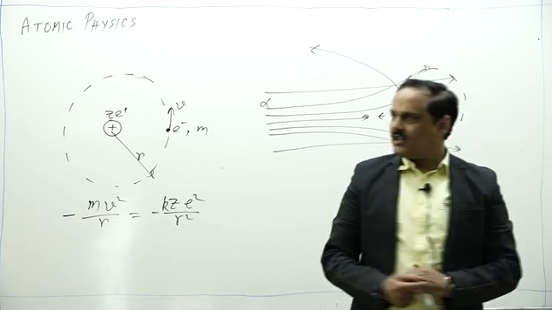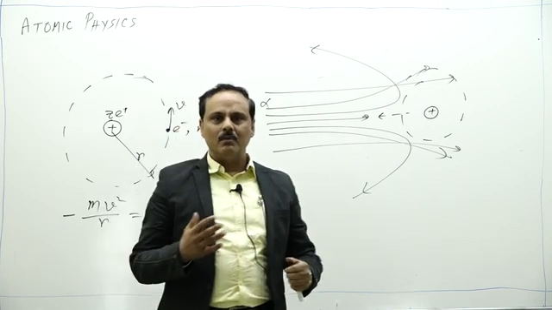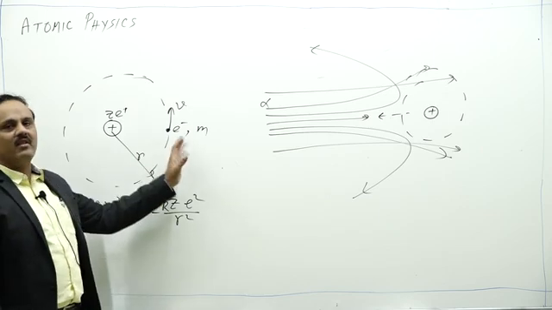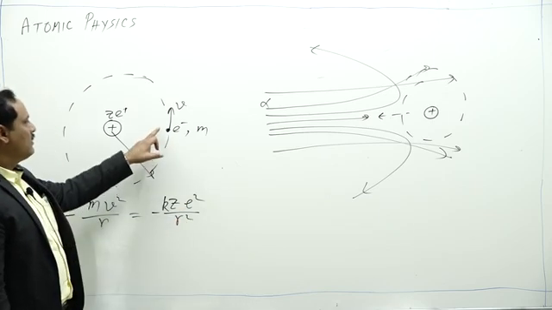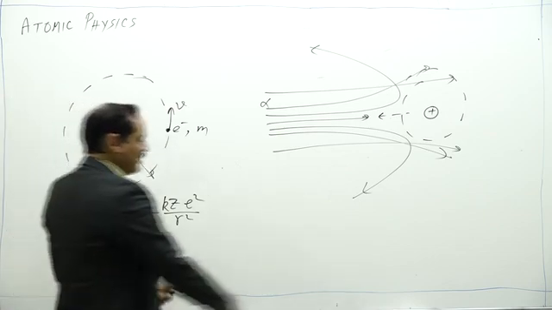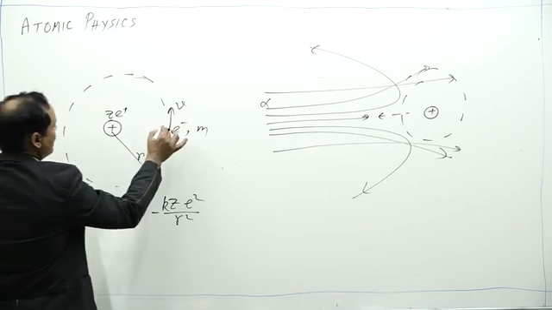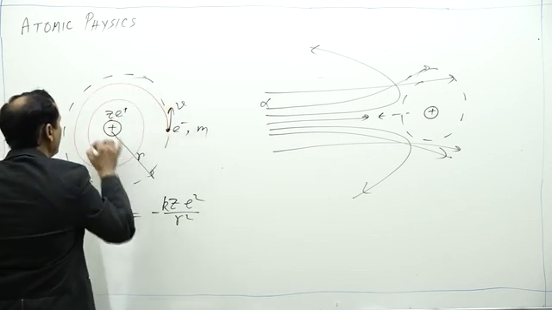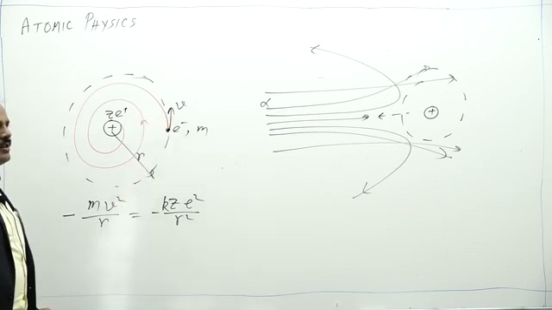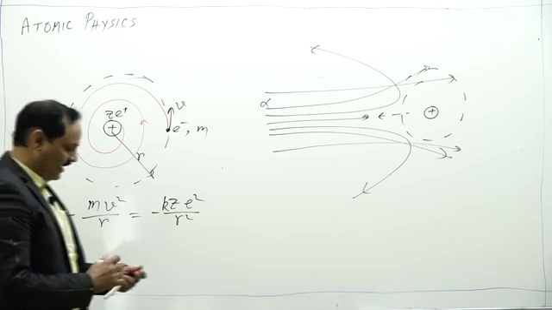But Rutherford knew that this model is not true, as according to Maxwell's theory of electromagnetism, if any charged particle is accelerating, it should radiate energy. And as Rutherford's electron is under centripetal acceleration, it should radiate energy, and as the orbiting electron is radiating energy, it should lose its trajectory and it will follow a spiral path towards nucleus. And that's the end of the atomic model. So Rutherford model could not explain the stability of atom. So this model also failed.